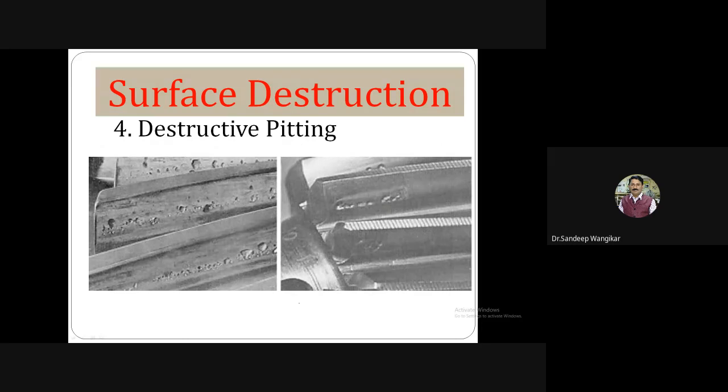Let us move to the next part. This is a very important pitting type in gear terminology, surface destruction: destructive pitting. Initial pitting and destructive pitting are both pitting. There are some pits developed, but in the initial stage the pits are very small, and if action is taken well in advance, we can stop initial pitting there itself, save the gearbox, and it will continue to operate.